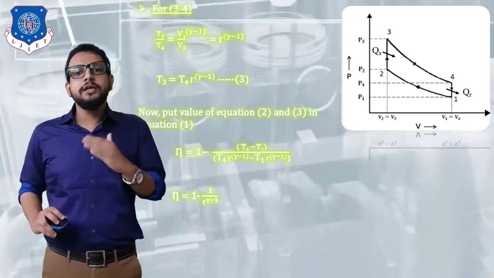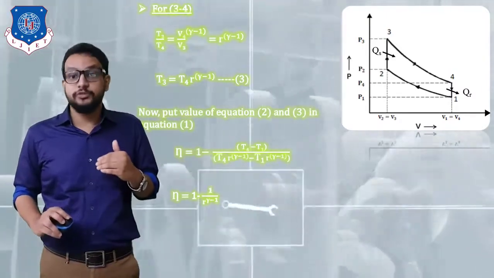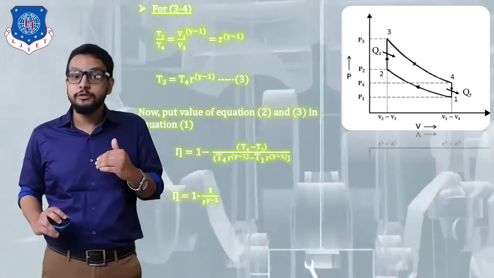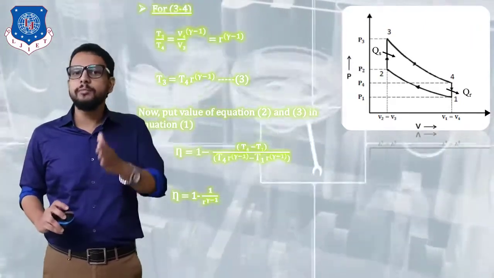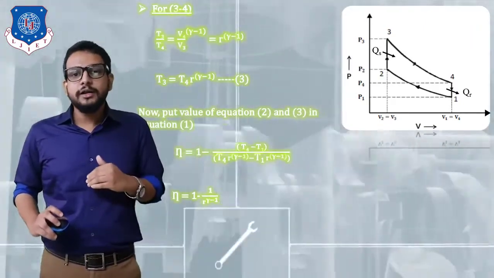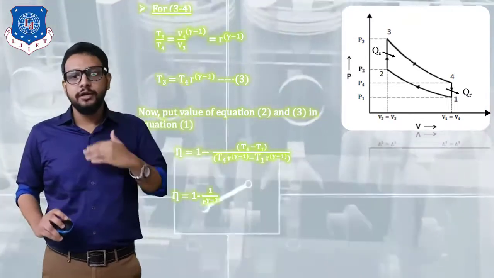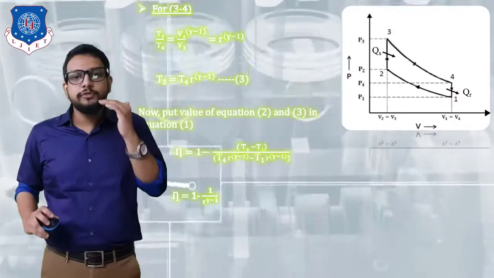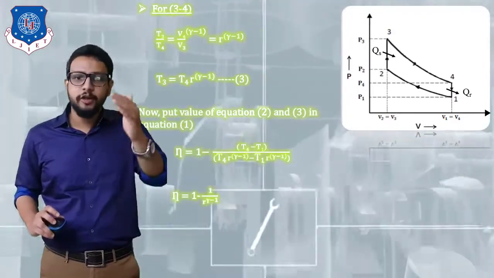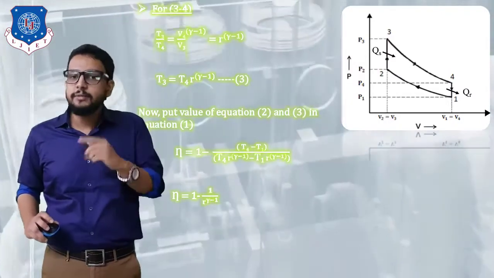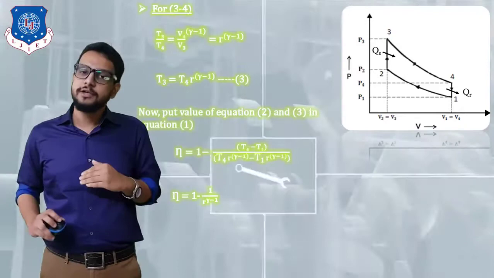Now putting equation number 2 and equation number 3 in our main equation of efficiency in terms of temperature, after substituting we can write eta is equal to 1 minus, in the numerator, bracket T4 minus T1, upon, in the denominator, in place of T3 I have written T4 r raised to gamma minus 1 from equation number 3, minus, in place of T2, I have written T1 r raised to gamma minus 1.